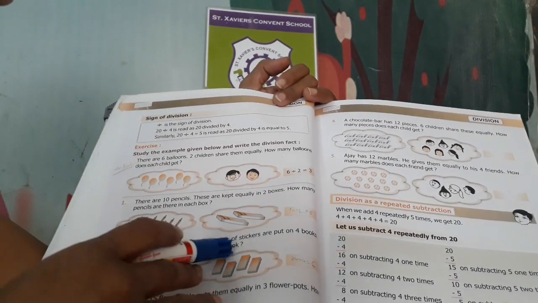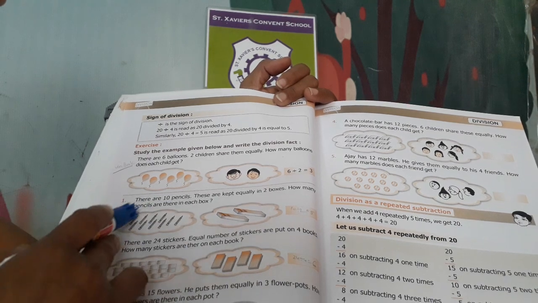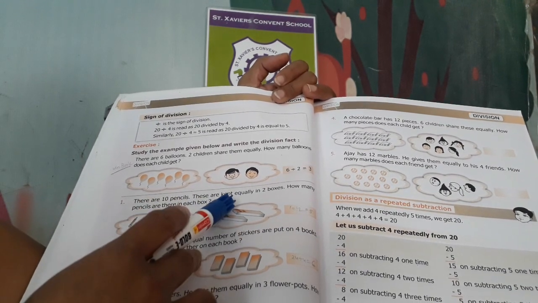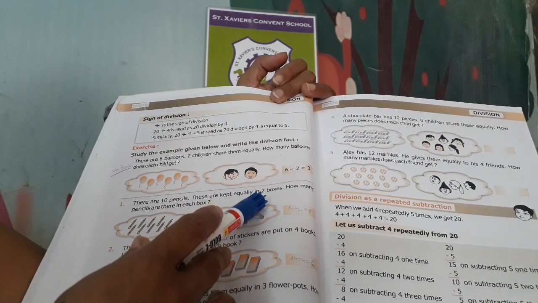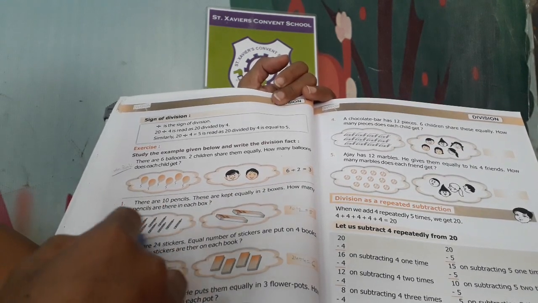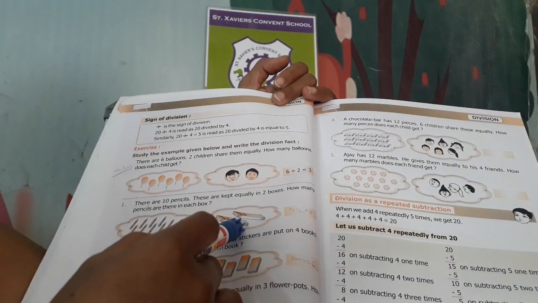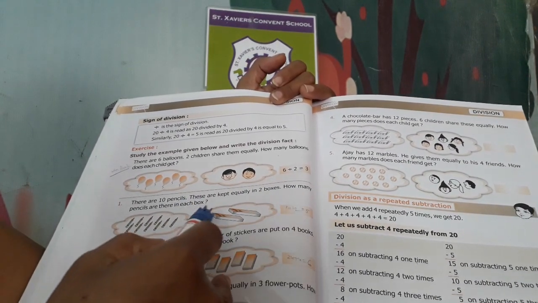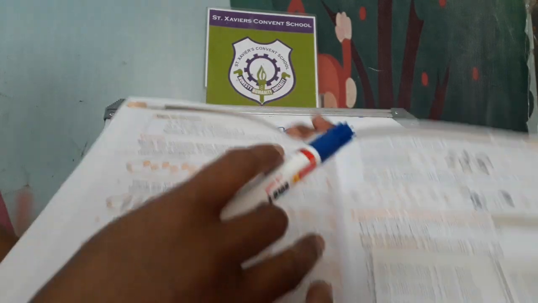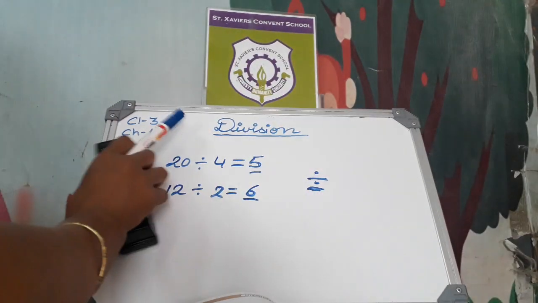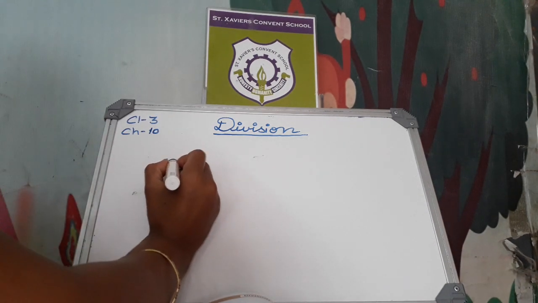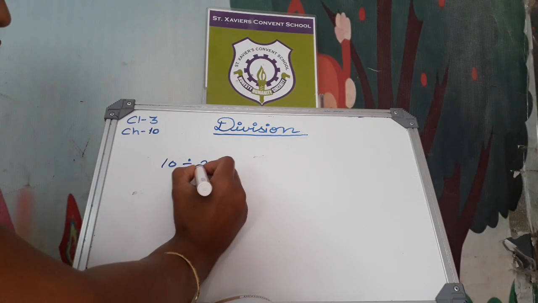Now see the next one. Number 1, there are 10 pencils and these are kept equally in 2 boxes. Look at here, there are 10 pencils and 2 boxes. How many pencils are there in each box? 10 divided by 2.